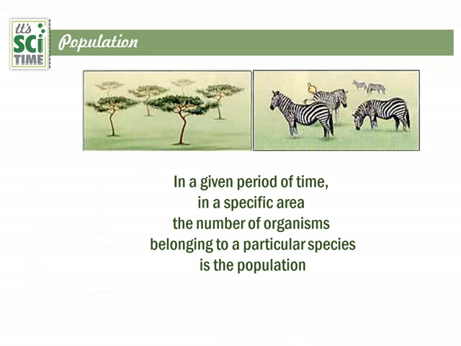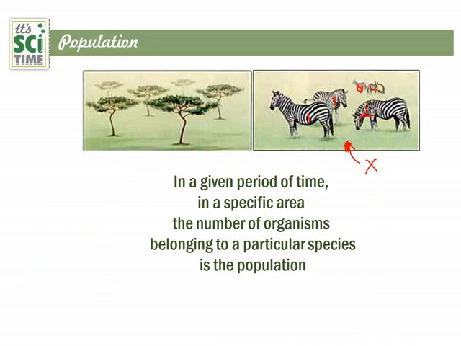Let's take this area as the X jungle. In the X jungle, the population of zebra is 1, 2, 3, 4, 5.